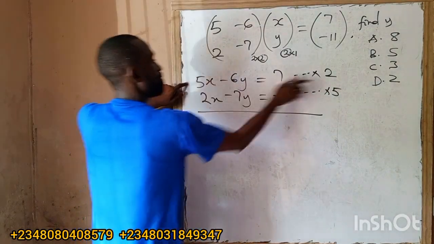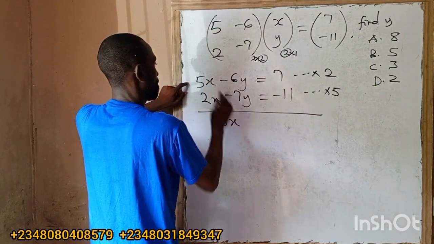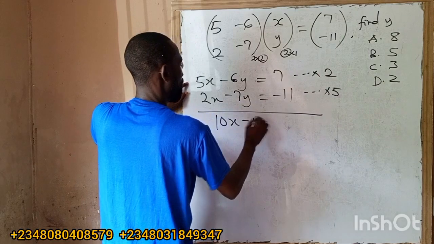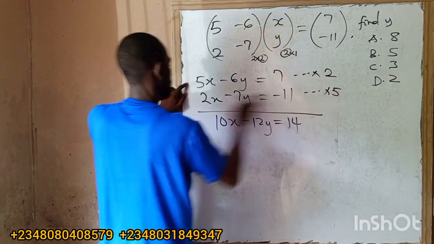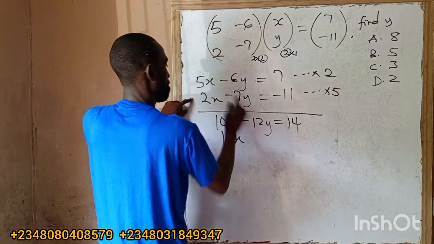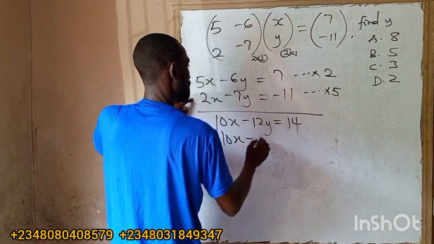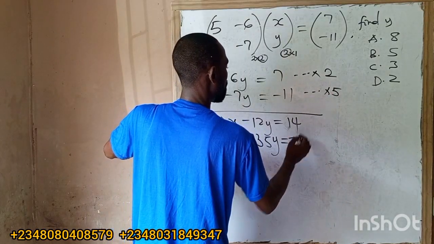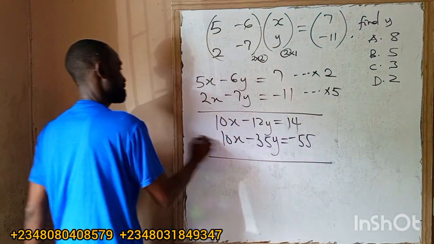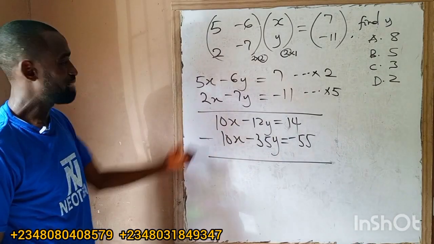So we can have 10x minus 12y equals 14, and 10x minus 35y equals minus 55. Now subtract. Simultaneous equation, elimination method.